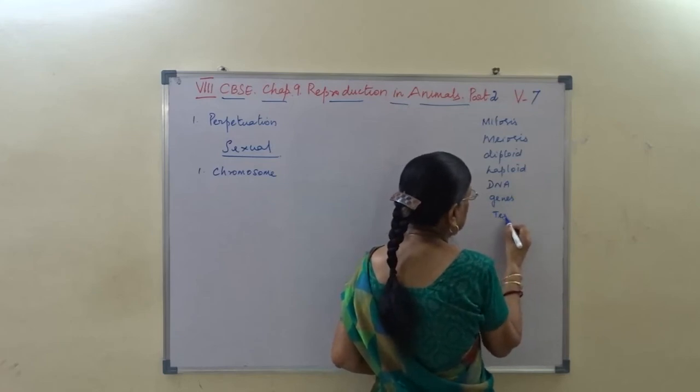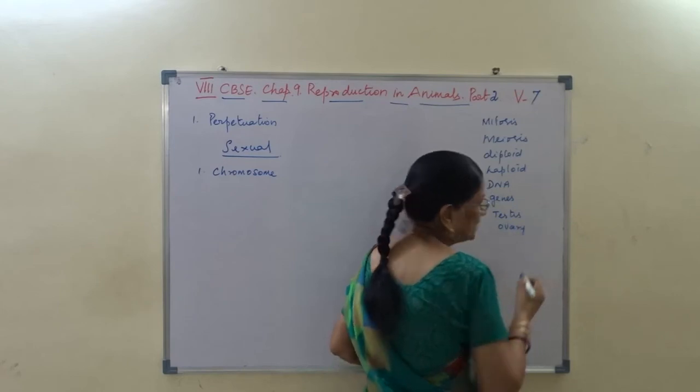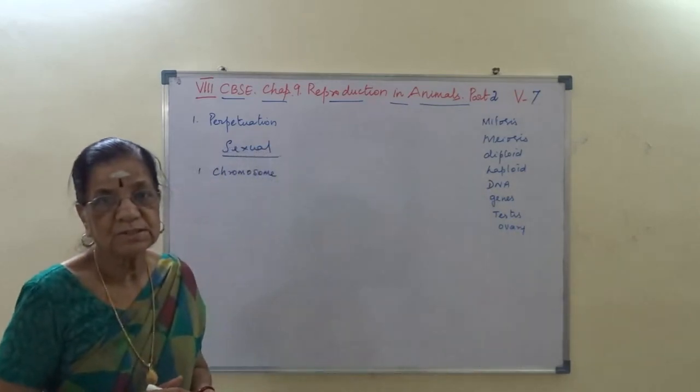Okay, and then the sex organs, testis and ovary. I hope you follow this.